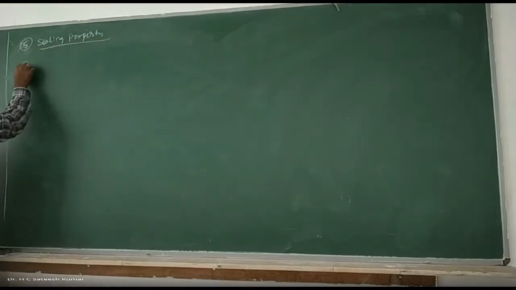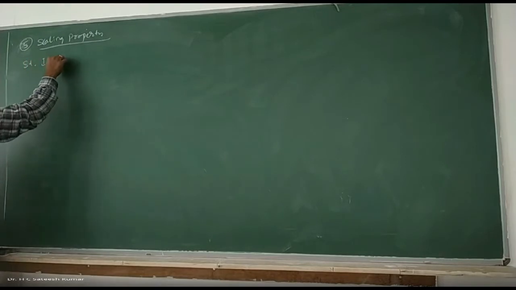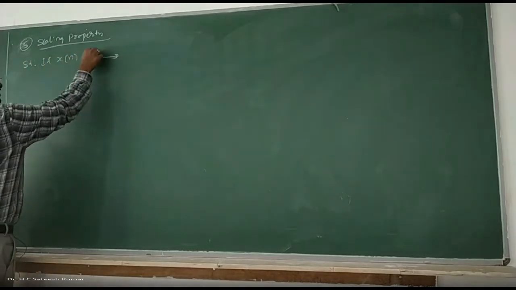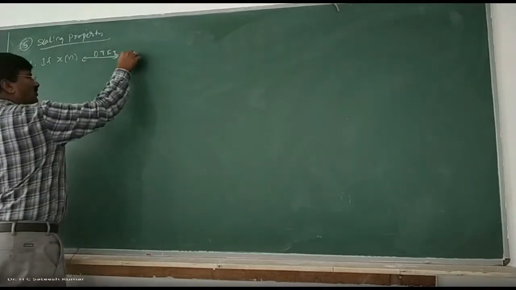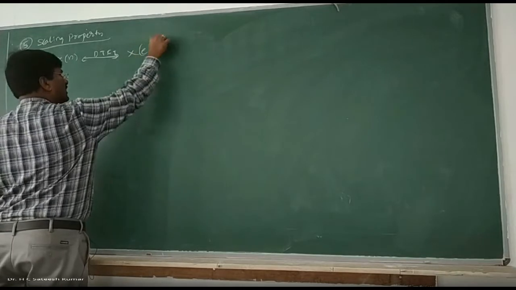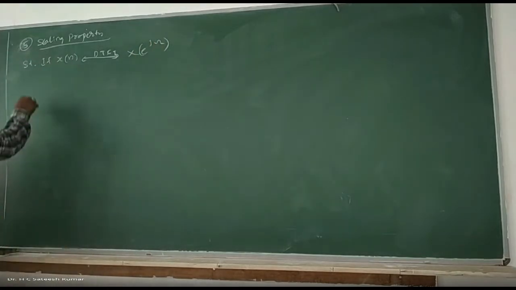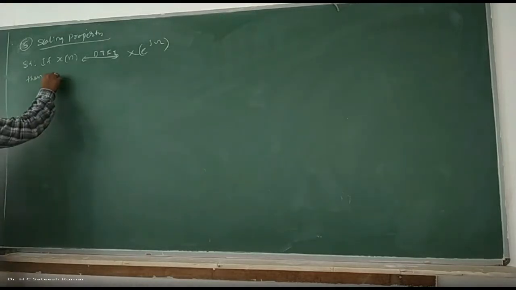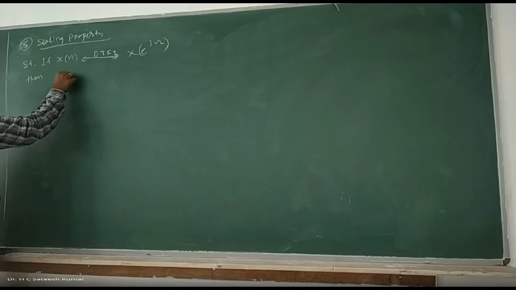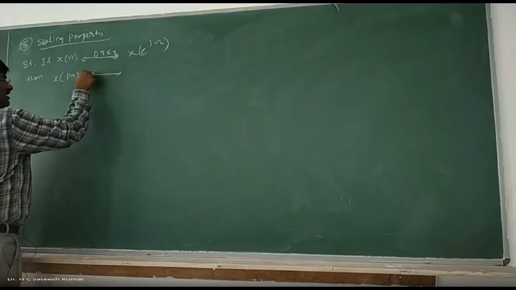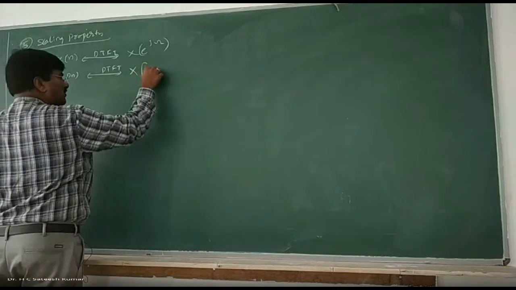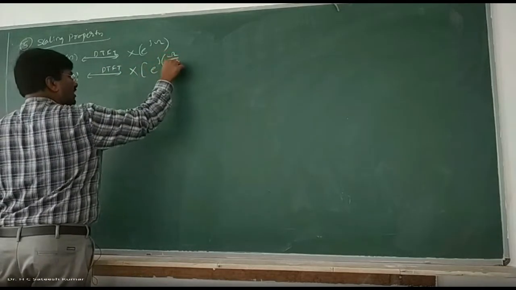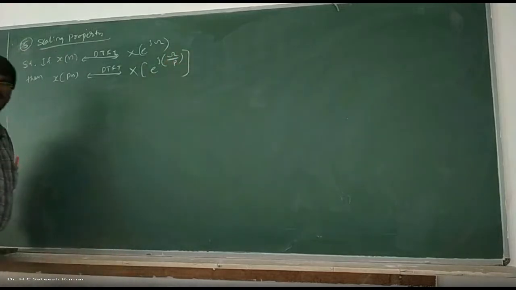Okay, statement. If x of n has DTFT x of e to the power of j omega, then x of Pn has DTFT x of e to the power of j omega by p, right?